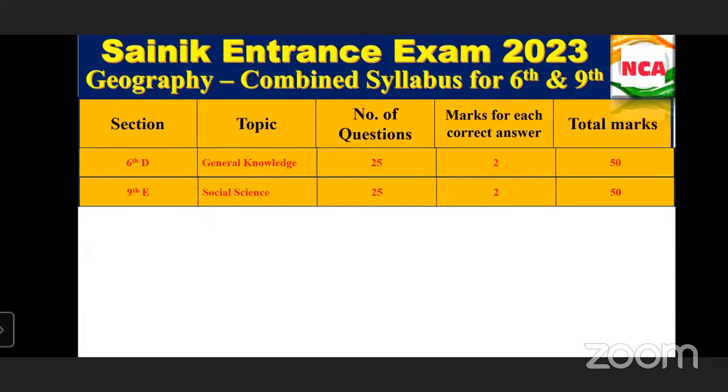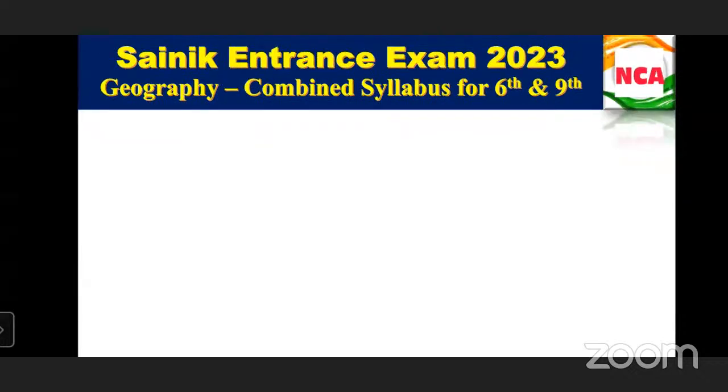For sixth, it is just 7 to 8 questions, or the range is 5 to 7. Whereas in social science, it's 50-50. From history and civics parts, it's 10 to 15 questions. Similarly, if it is less, based on that, in geography and economics it is given accordingly. In today's class, we are going to start with the interior of the earth.